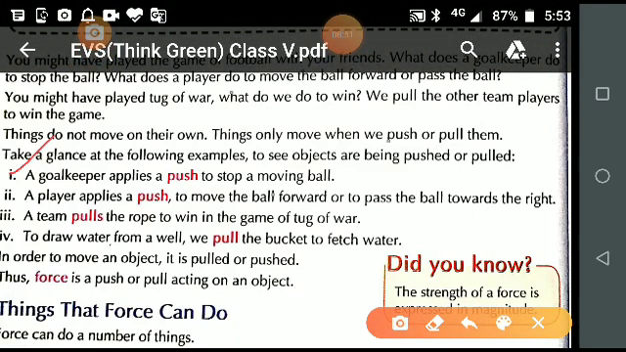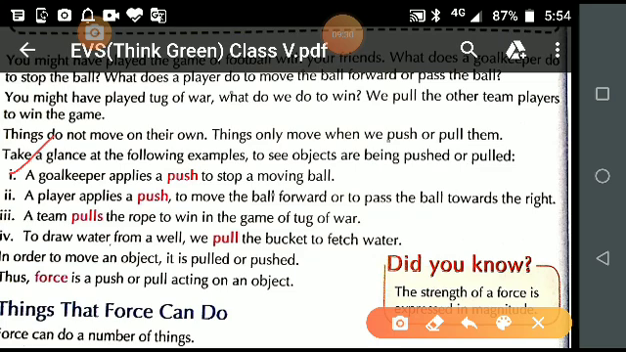First one, a goalkeeper applies a push to stop a moving ball. Is it clear how the goalkeeper stops the ball? He applies force. If someone hits the ball, it means it has to stop the ball. So he applies force. What will he do? He will push the ball. He will push the ball with his hand, or maybe he can use his leg also.